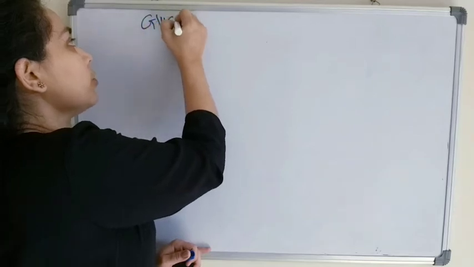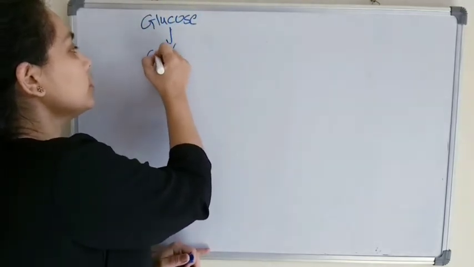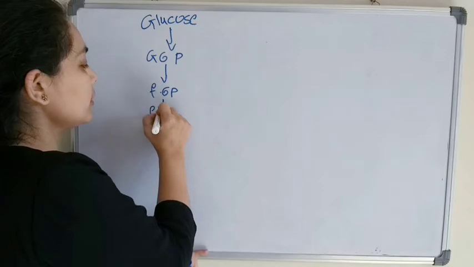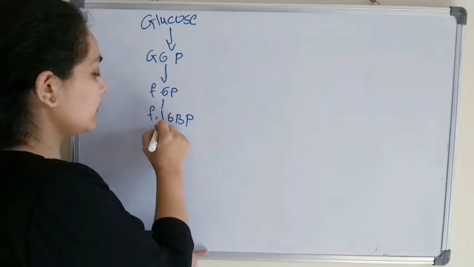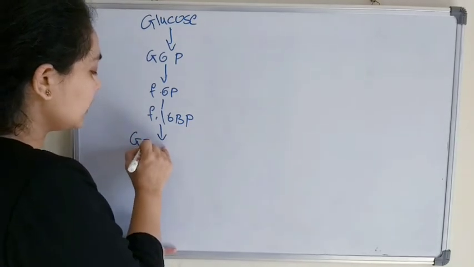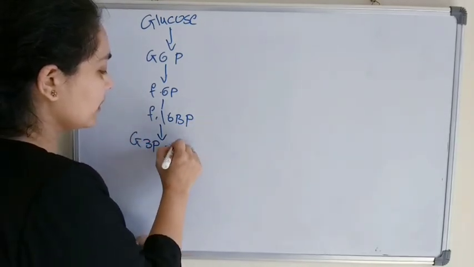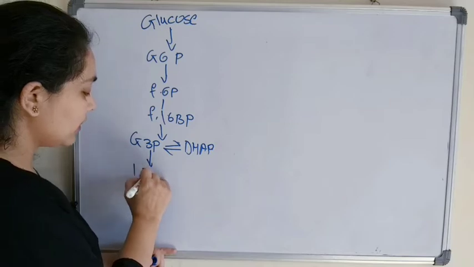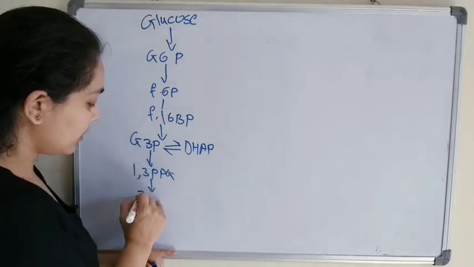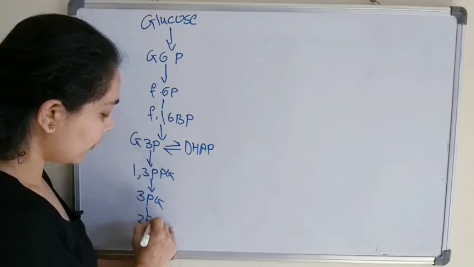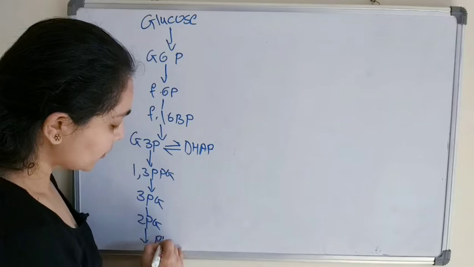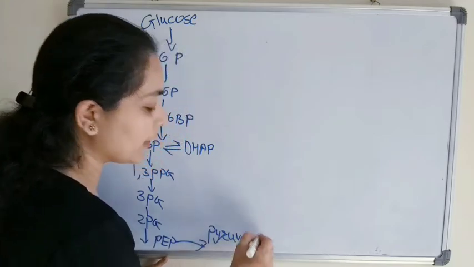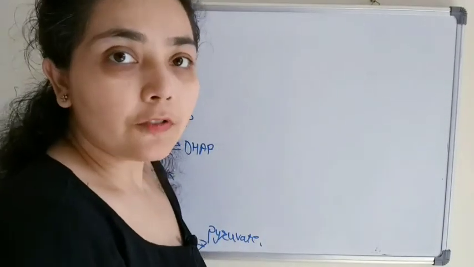Starting from one glucose molecule, glucose converts to glucose 6-phosphate, then fructose 6-phosphate, fructose 1,6-bisphosphate, then glyceraldehyde 3-phosphate and dihydroxyacetone phosphate, and then 1,3-bisphosphoglycerate, 3-phosphoglycerate, 2-phosphoglycerate, phosphoenolpyruvate, and then finally we get pyruvate. So these are the steps of glycolysis.